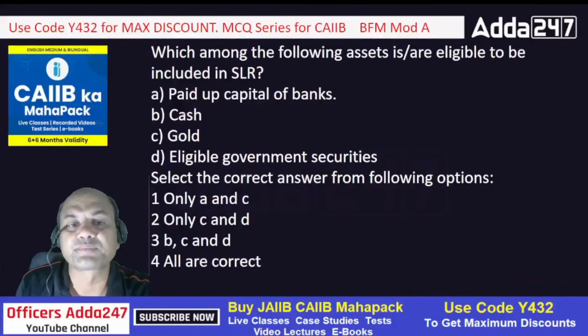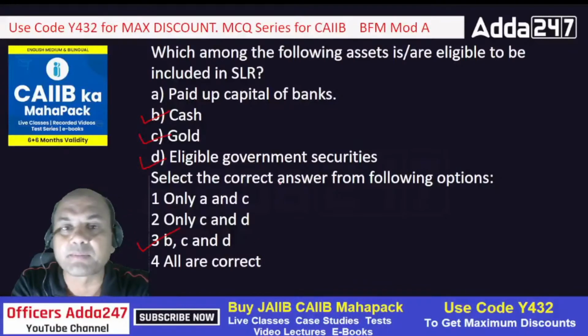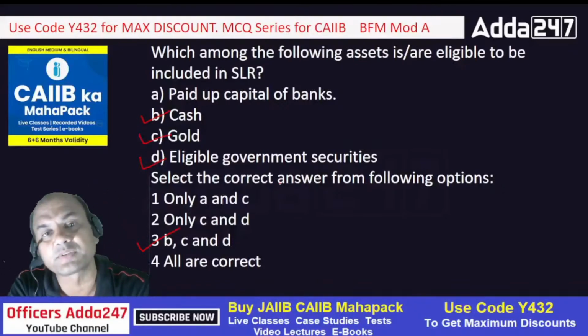Eligible to be included in SLR means what? I can keep the SLR in cash. I can keep the SLR in gold. I can keep the SLR in government securities. So B, C and D, all of them I can keep the SLR in: cash, gold, government securities. So answer is B. Remember this: SLR can be kept in 3 ways. One is cash, second is gold, third is eligible government securities, or a combination of these. I can keep it in the combination of these 3 also.